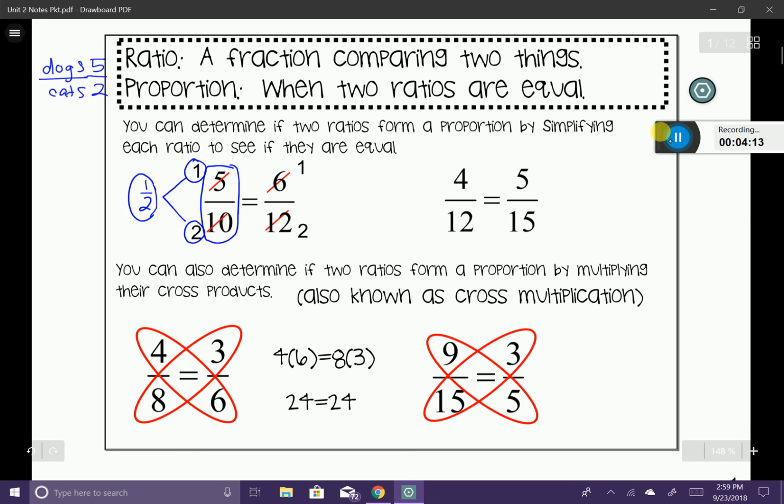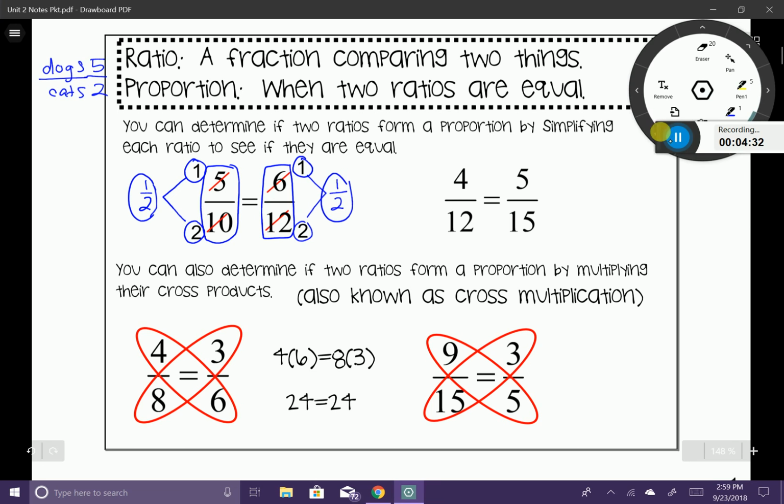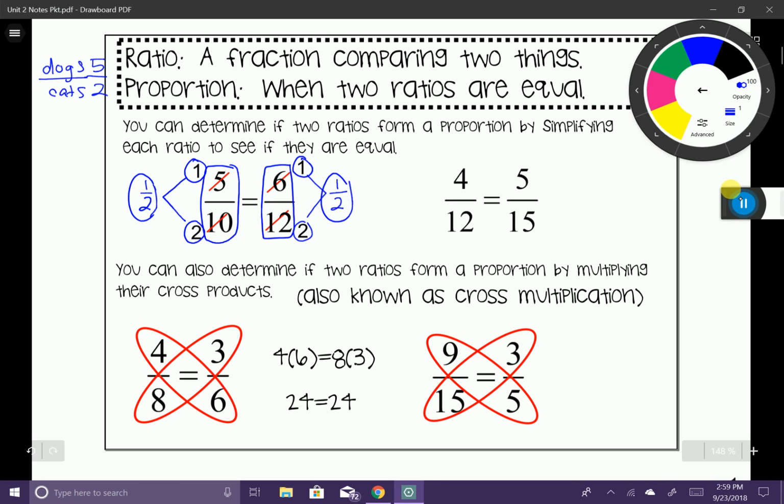On the other side, you can see that we have a ratio of 6/12. 6/12 breaks into, well, I could divide 6 by 6 once, and then 6 goes into 12 twice, giving me a ratio of 1/2. So you can see that those two ratios, when simplified, are equal to one another. And what that means is this. When you have that kind of situation, that is going to create a proportion. So you can see that what I'm putting here in pink, 5/10 equal to 6/12 creates a proportion.